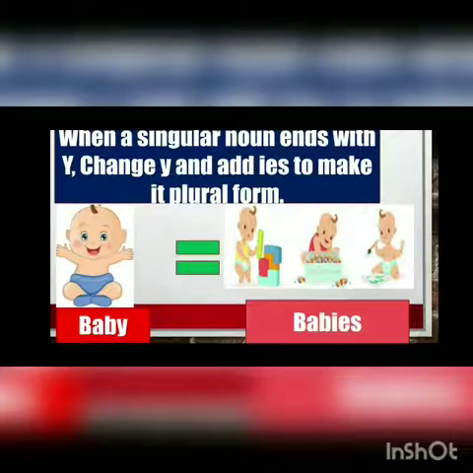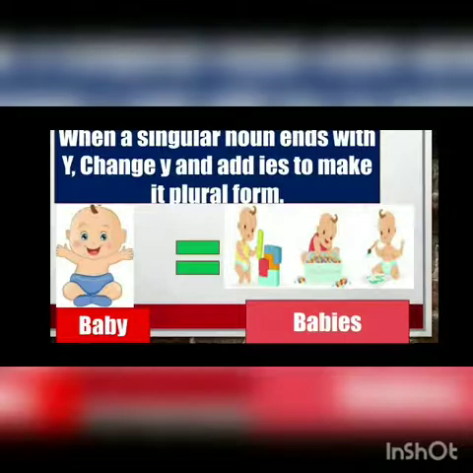IES. In the next picture, how many babies are there? 3. Correct. So how will you write babies? Directly cut the y and add IES. So one baby changed into babies. Baby is your singular form and babies is your plural form. Getting it, children? When your word ends with y, you will add IES to make it plural form.